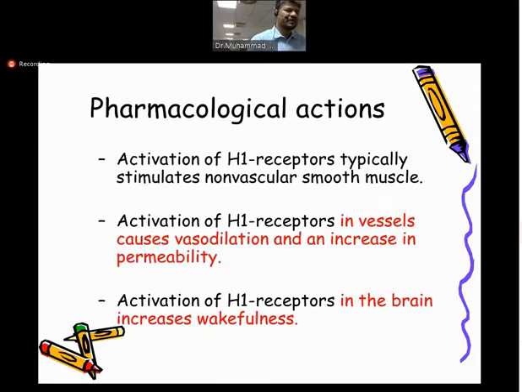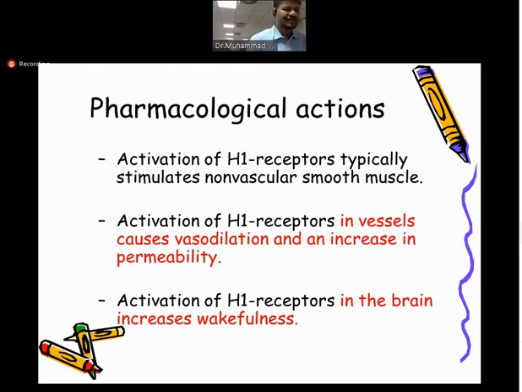Okay, we come again. Now we will focus on the H1 receptor. We say that H1 receptors are the main receptors involved in allergic conditions like asthma. So we will discuss the different functions of the release of histamine in relation with the H1 receptor.